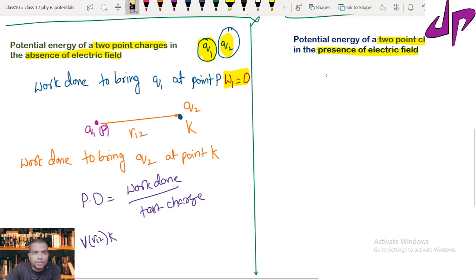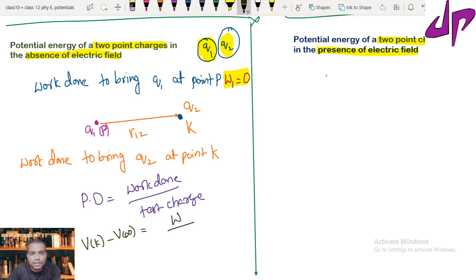Otherwise, if you get confused, write it as simply as you can: potential at point k minus potential at infinity, then only you can get the difference. So that is the work done. Here is my test charge. Now I am bringing test charge q2.